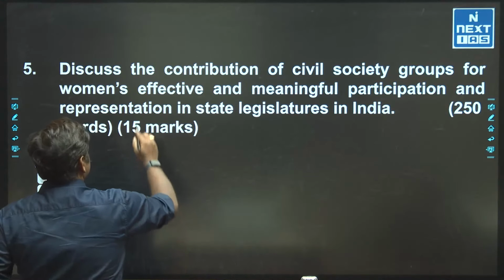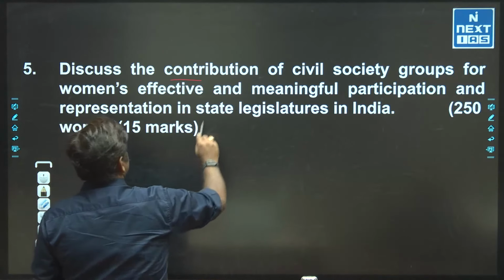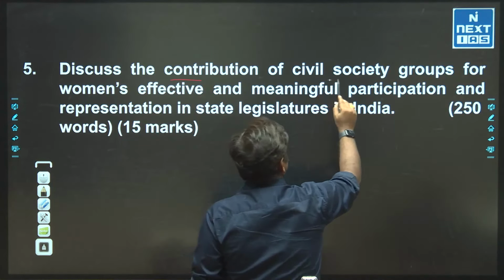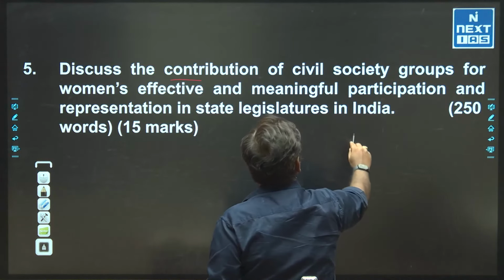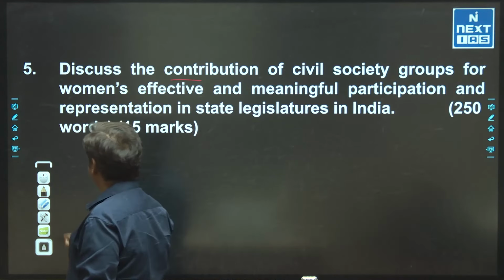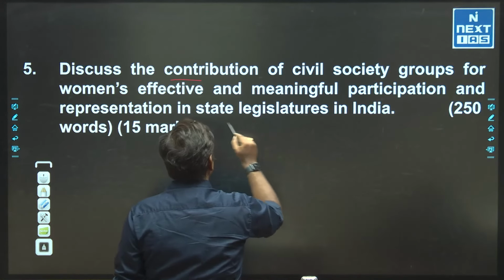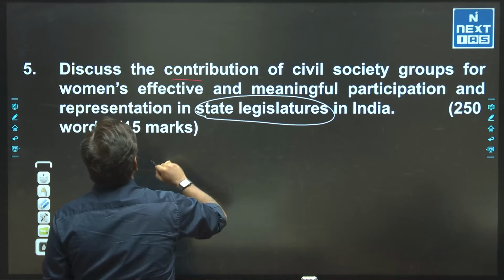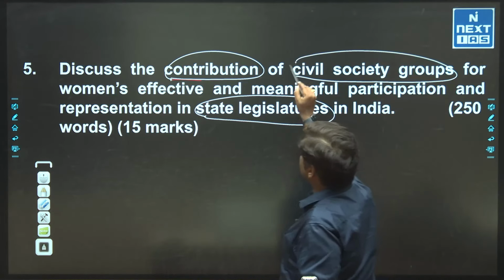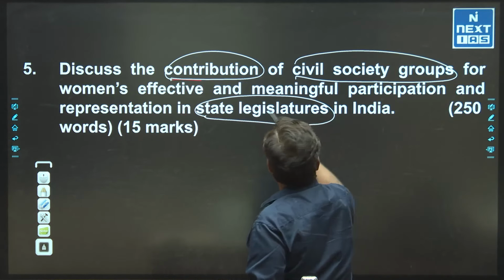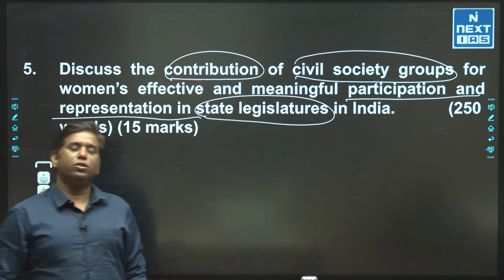Next question. Discuss the contribution of civil society groups for women's effective and meaningful participation and representation in state legislature. Contribution of whom? Civil society groups. In what? Participation and representation. So how are we going to start it?